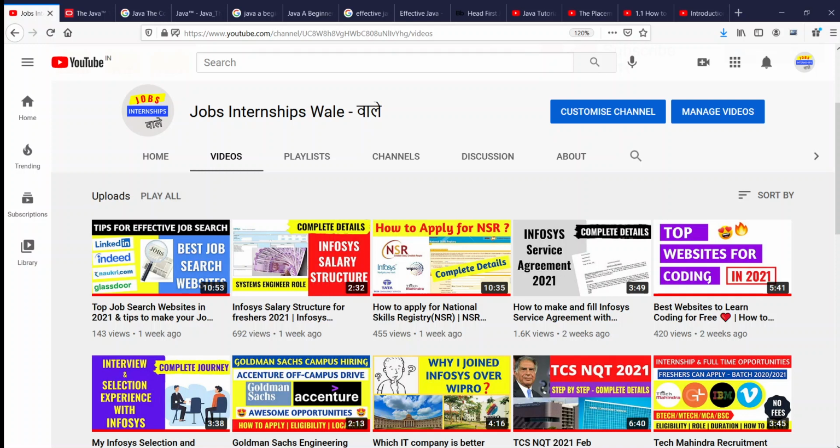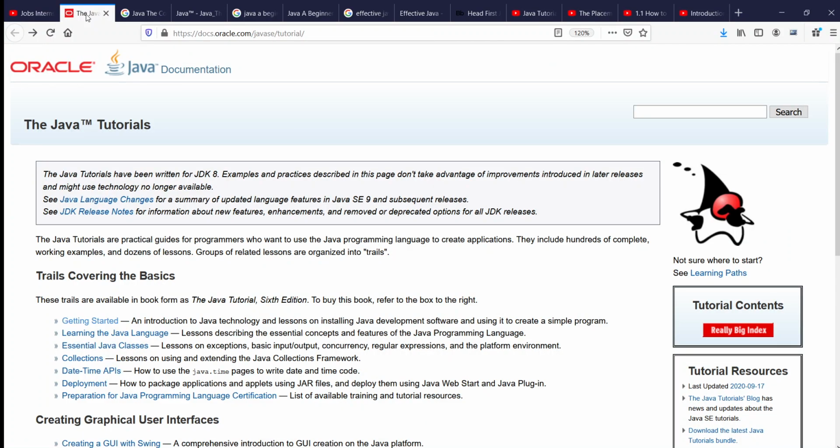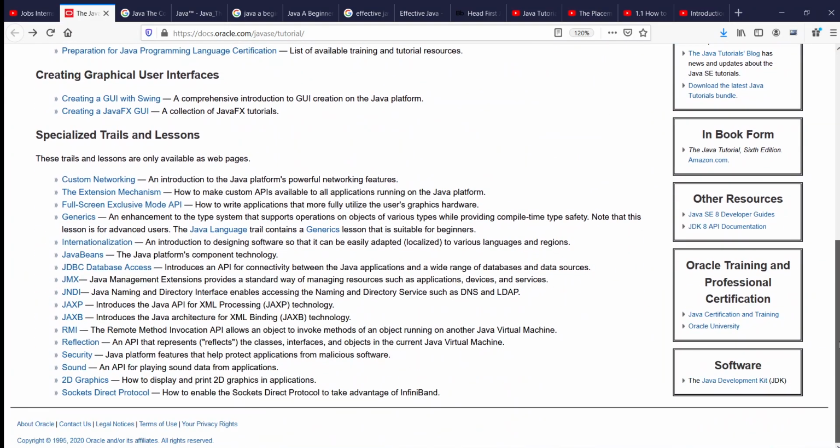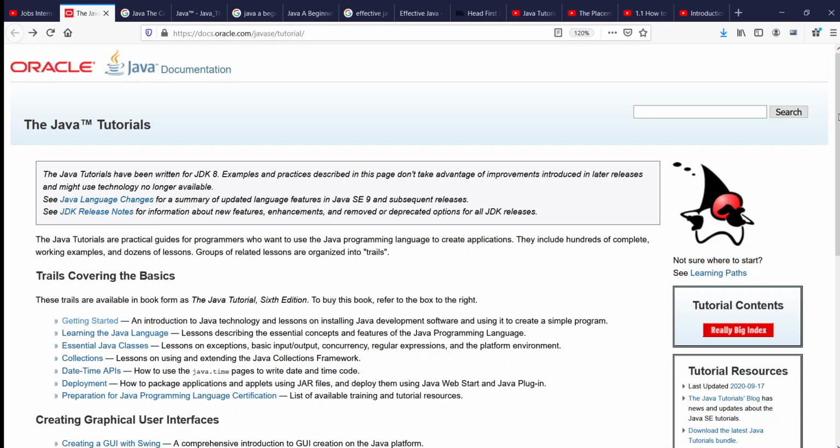Firstly, I want to take you to the official documentation of Java. You should follow this official documentation if you are new in coding or a beginner. These official documentations are very helpful. You can simply search Java official documentation and you will get this web page. The topics are provided here from beginner to advanced level, and you can choose and learn from this for in-depth learning.